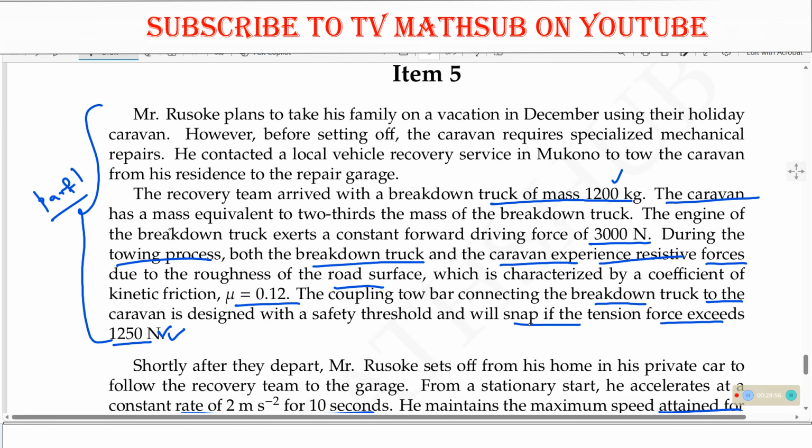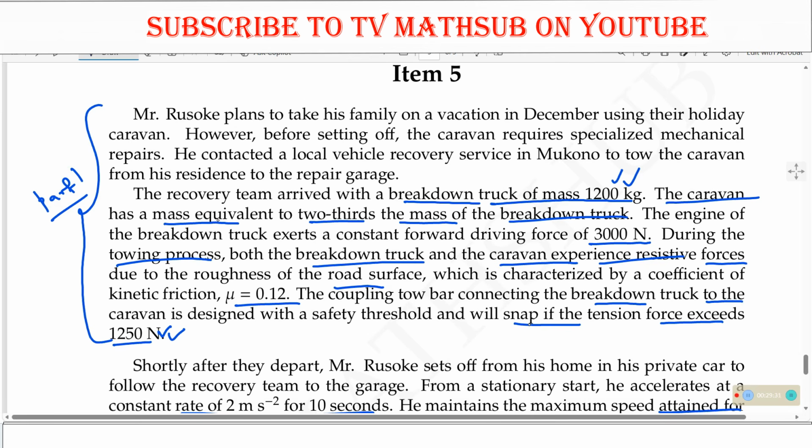The caravan has a mass equivalent to 2/3 the mass of the breakdown truck. So that is the mass of the caravan. Since we know the mass of the breakdown truck, we can easily get the mass of the caravan using the mass of the breakdown.